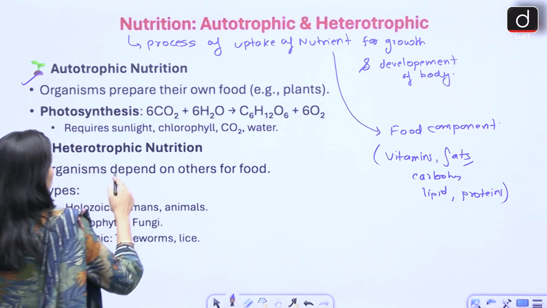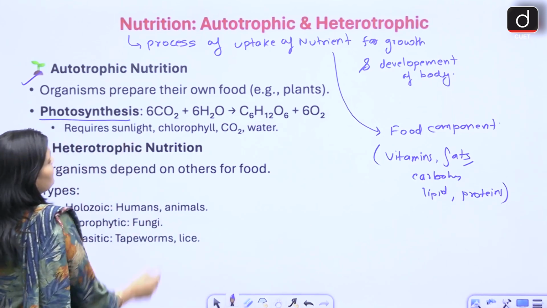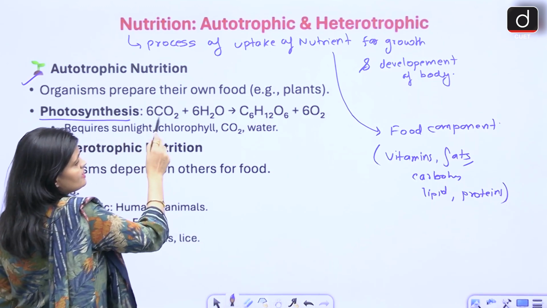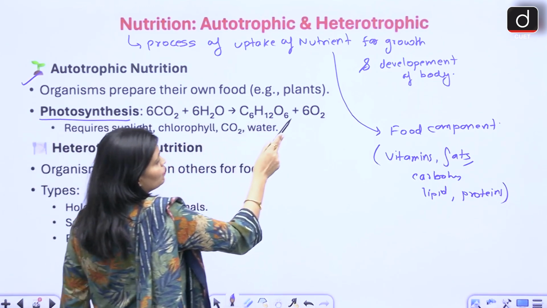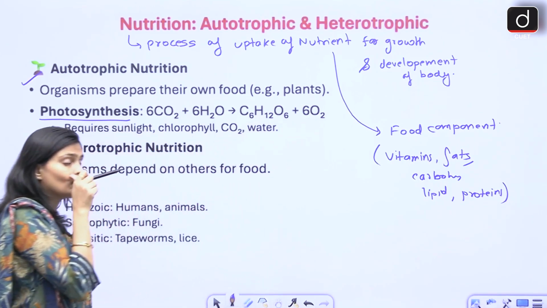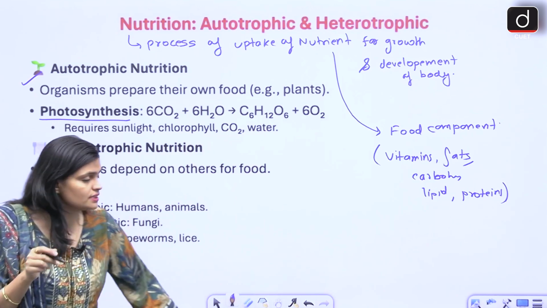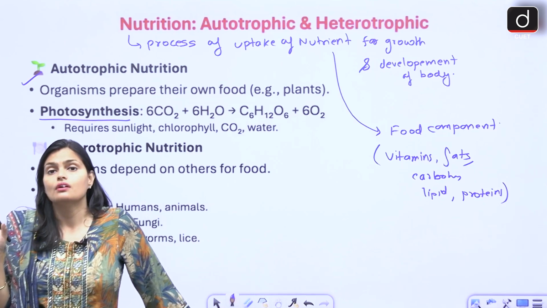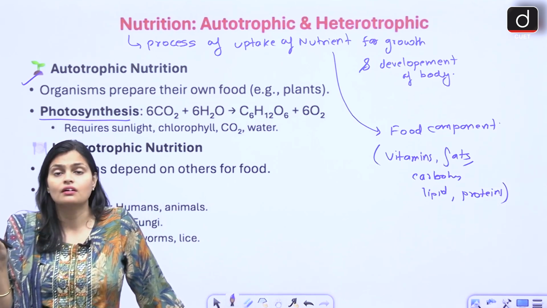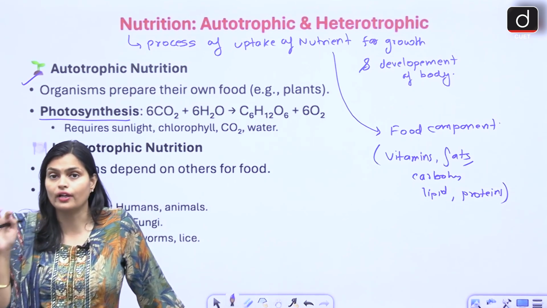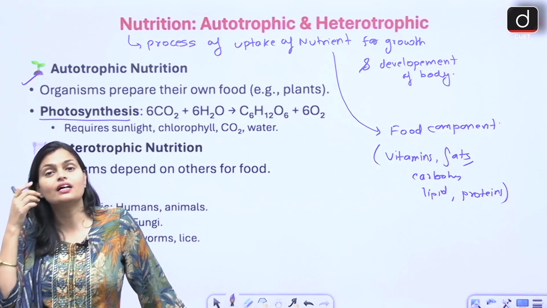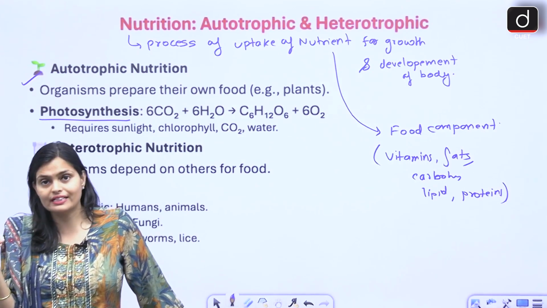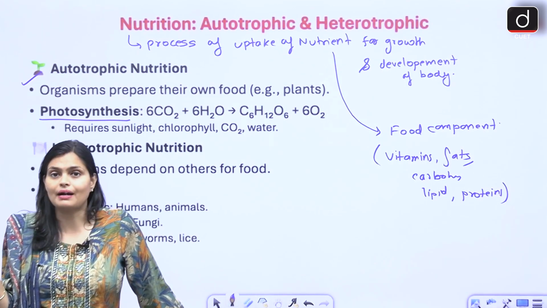Now photosynthesis, right? What is the reaction of photosynthesis? 6CO2 + 6H2O gives glucose and oxygen. So basically what happens for photosynthesis: plants require carbon dioxide from the atmosphere, sunlight from the sun and water from the soil, right? Together they make glucose and then release oxygen as a byproduct.